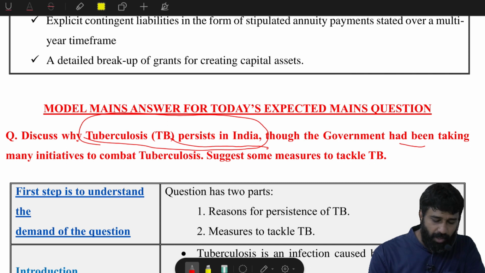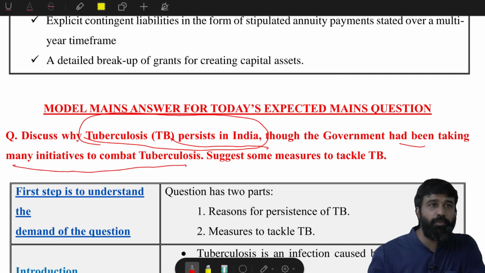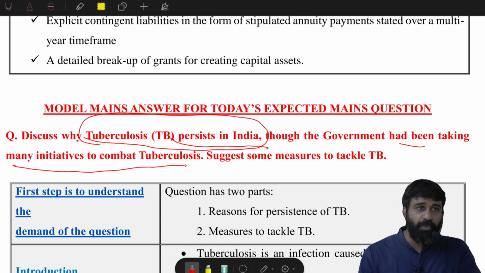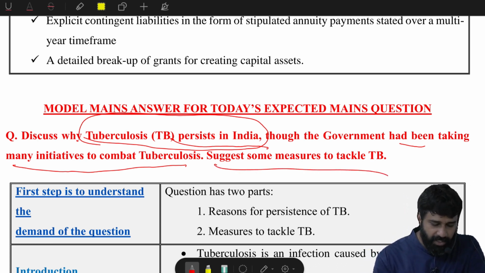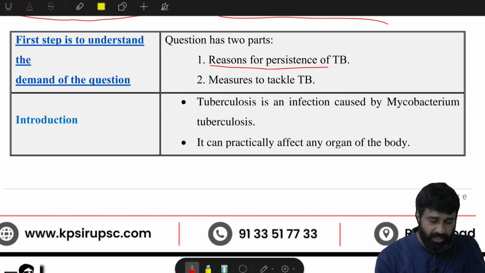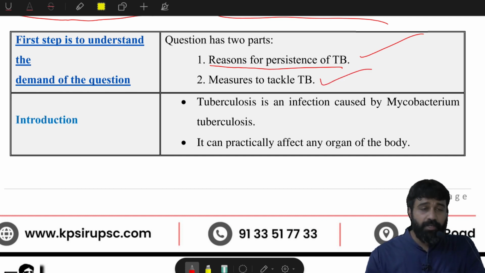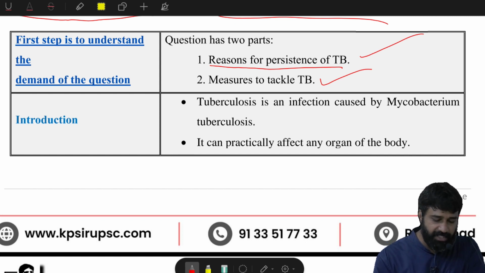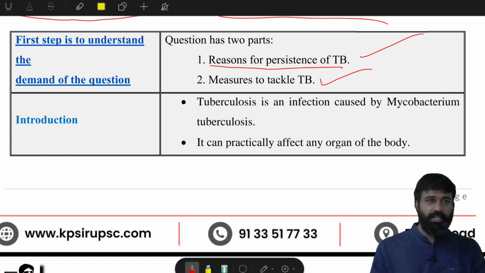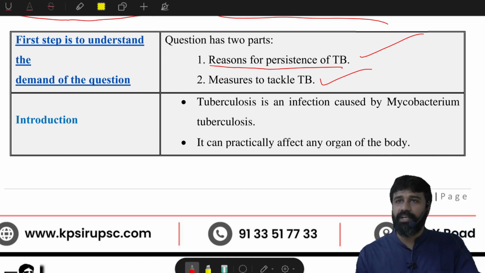First point. The government has been taking many initiatives to combat tuberculosis. Therefore, it is not a criticism of the government. The government has been striving its best, but you need more innovative measures to cut the TB issue. Therefore, suggest some measures to tackle TB. So the question has two parts: reasons for persistence of TB and measures to tackle TB. And discuss is an all-encompassing directive, therefore you can take a 360 degree analysis of TB.